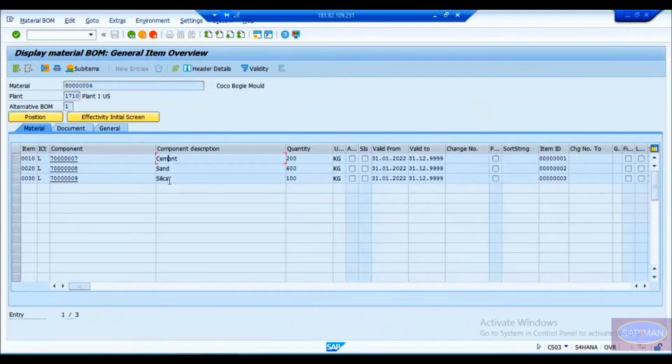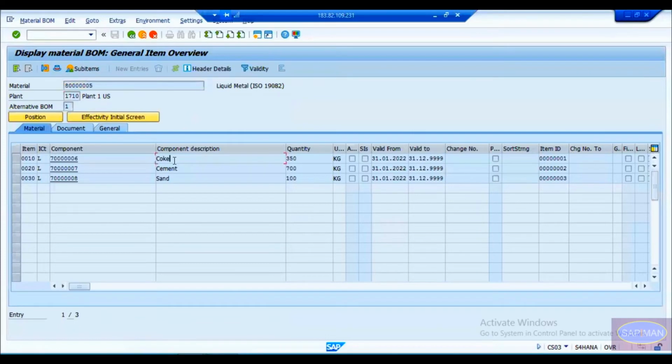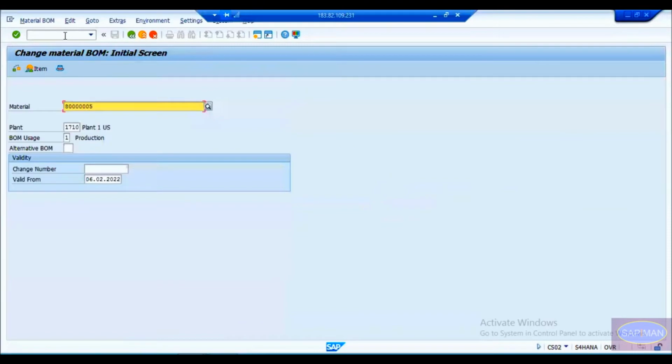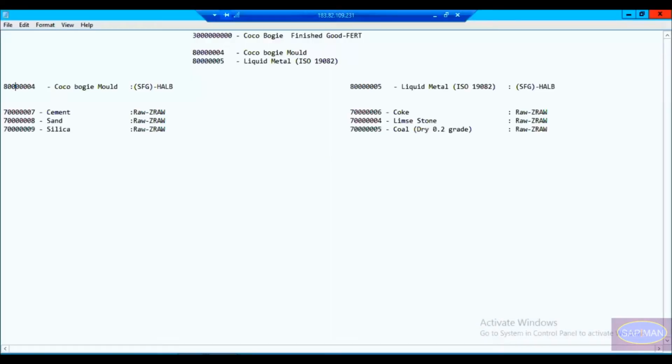Cement, sand, silica. Okay, and this is coke, cement, sand. Oh, give me a second please, let me correct it. I think I had added a wrong component here. To produce liquid metal, I have added something wrong somewhere.